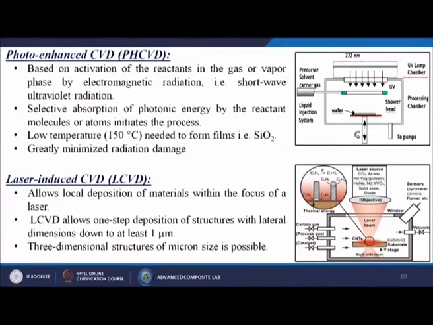Next is called the laser induced CVD process, or maybe the LCVD process. It allows local deposition of materials within the focus of a laser. LCVD allows one step deposition of structures with lateral dimension down to at least 1 micrometer. 3-dimensional substrates of micron size are possible.